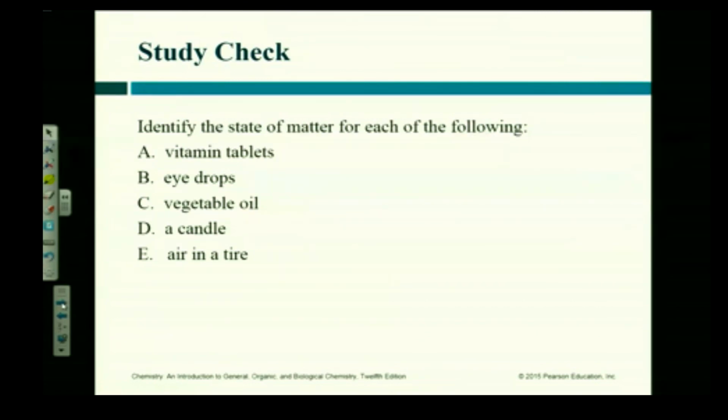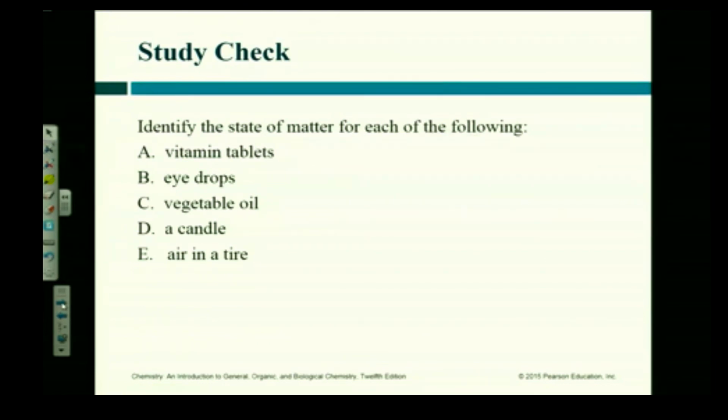What about Crisco? Solid. Vegetable oil, isn't it? It's vegetable oil, but it's been changed. It's been hydrogenated. But for the sake of this, we're talking about liquid, right? You go to the store, ask them for vegetable oil, you get a liquid, right?